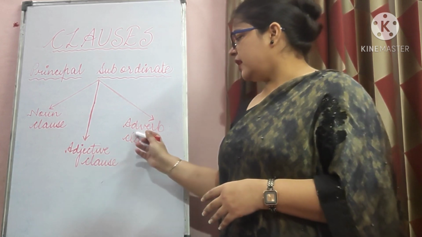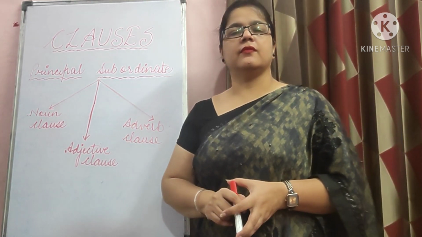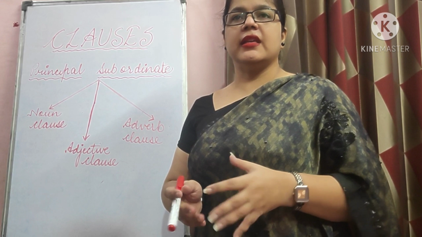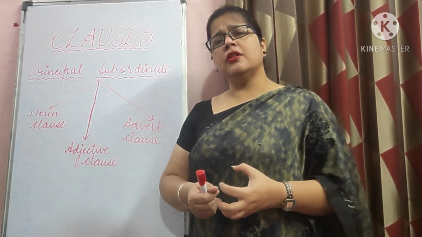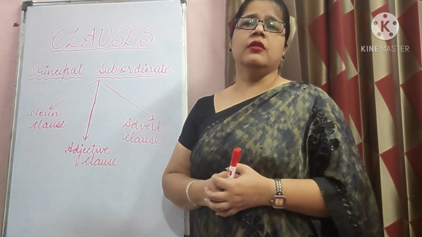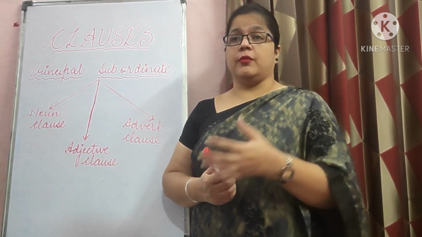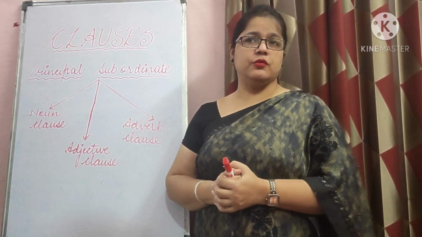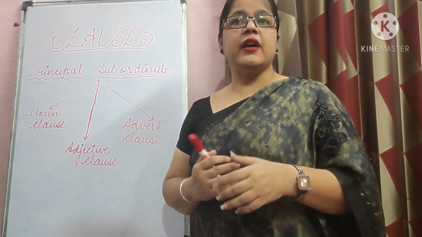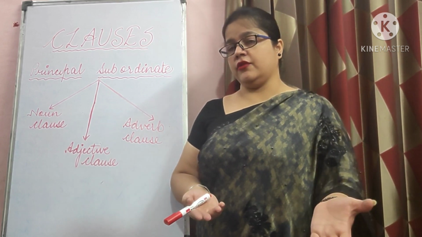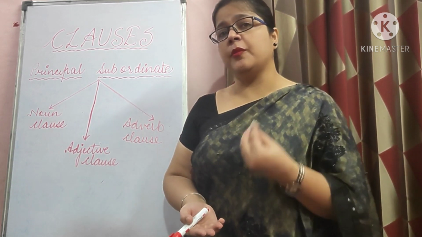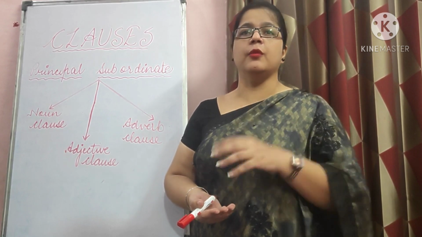Now the last one, adverb clause. An adverb clause is again a subordinate clause, which contains a verb and a predicate of its own, and does the work of an adverb. How will you define an adverb, students? An adverb modifies the meaning of a verb, an adjective, or another adverb. So here this adverb clause also functions like an adverb only, right?